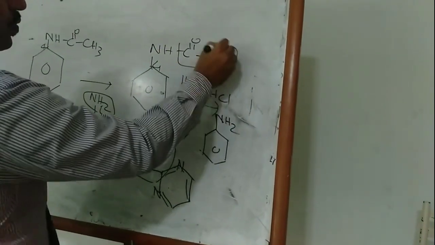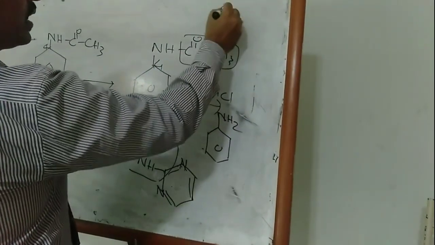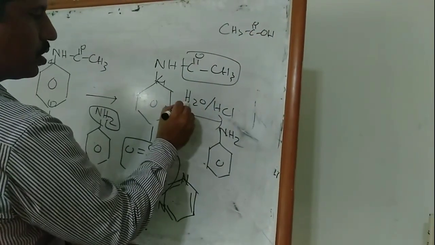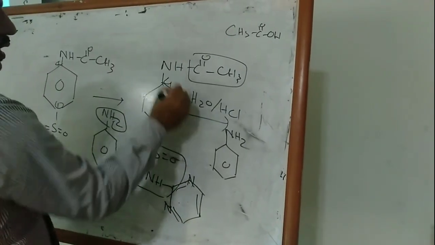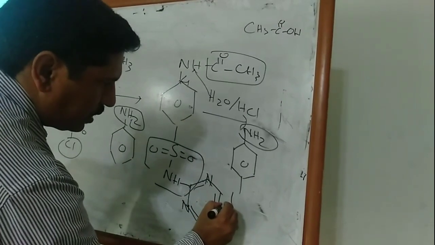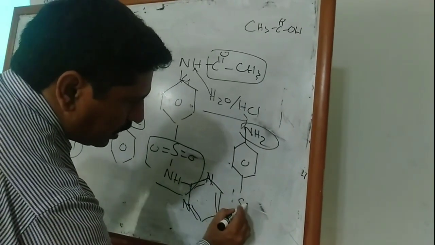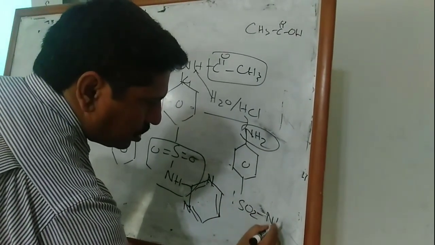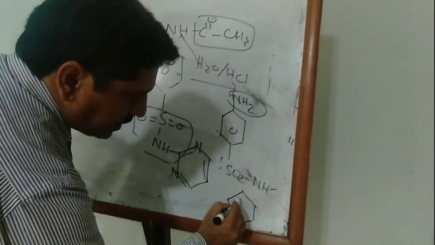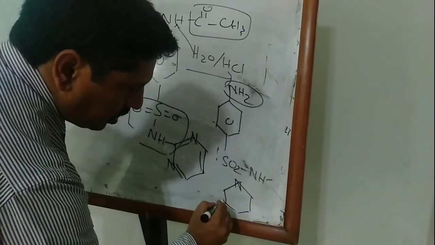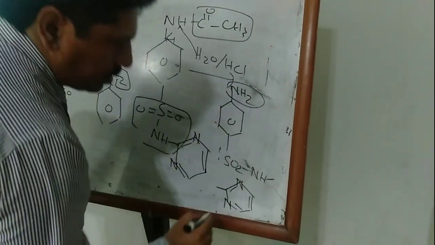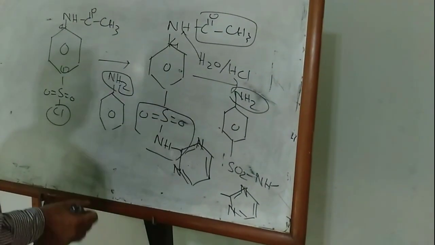That will be removed and hydroxyl group will get attached. Acetic acid is removed as byproduct, and water gives proton to that NH, and that is converted into NH2, and the rest of the structure is SO2NH, and there is presence of diazine. So that is called sulfadiazine.